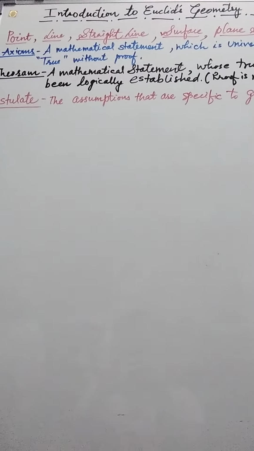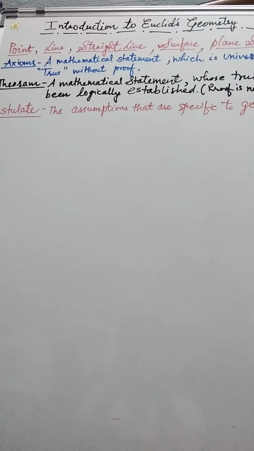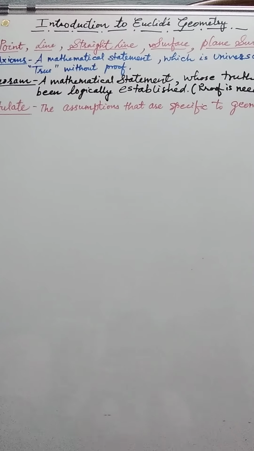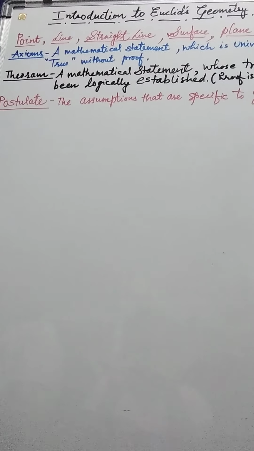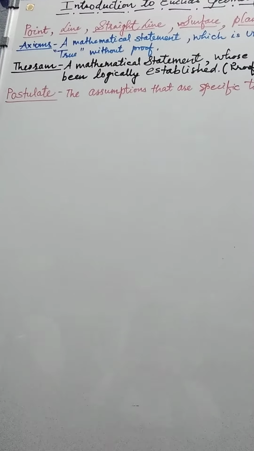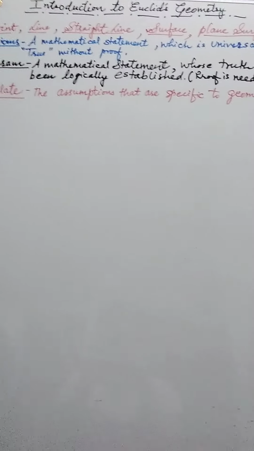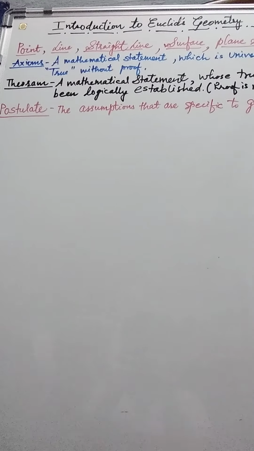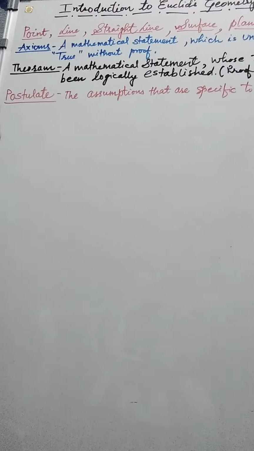Good morning, students. Today we are starting with chapter 5, Introduction to Euclid's Geometry. Euclid was a Greek mathematician who was often referred to as the father of geometry. Here, certain words he has defined, such as point, line, straight line, surface, and plane surface. These definitions he has given for the first time. Let us see what are the next.